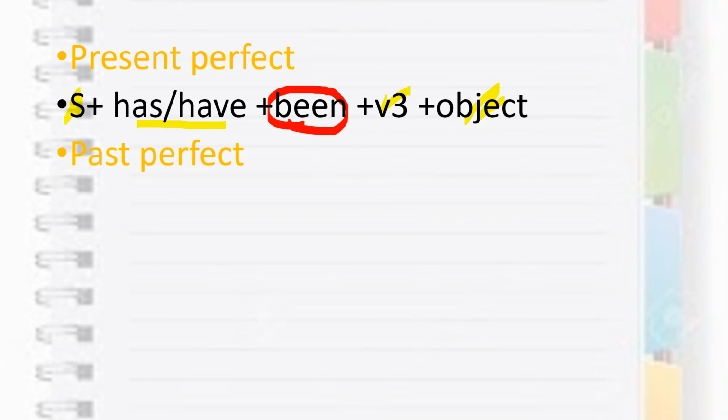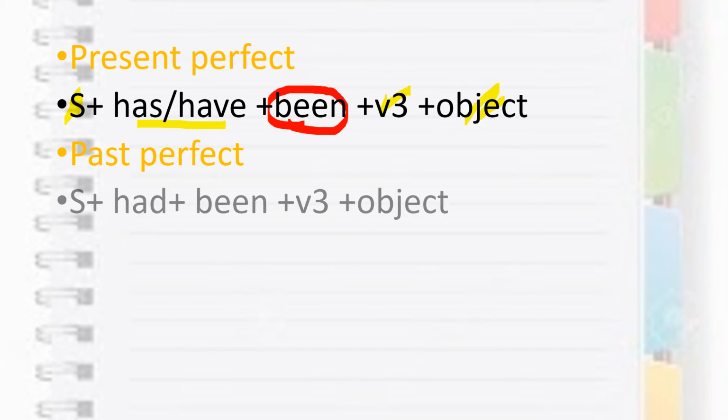Then past perfect, we know how to recognize past perfect. Had will come over here, subject will be the same, in place of has, have, had will come, then been, then the third form of the verb plus object. See, been. The rest you know very well, there is no change, subject is common, in place of past, so we know had, then V3, then object.